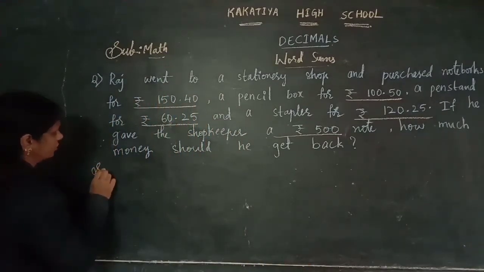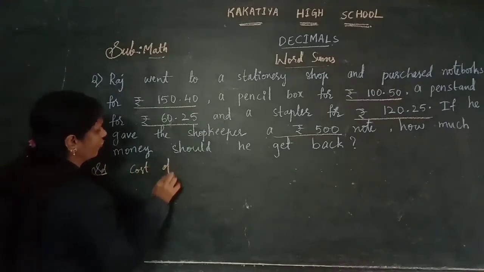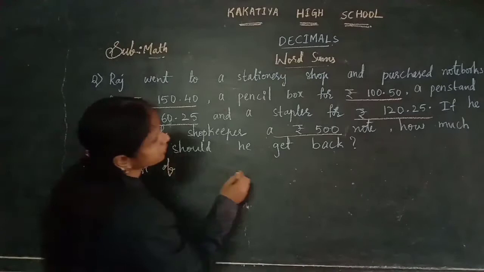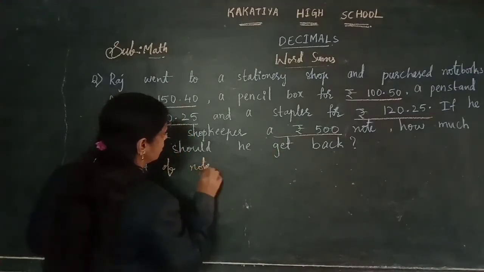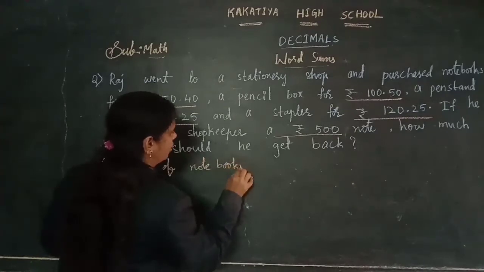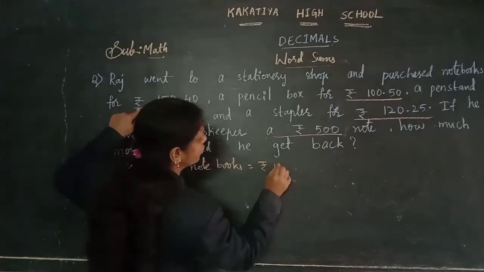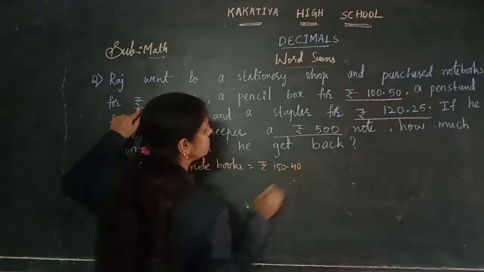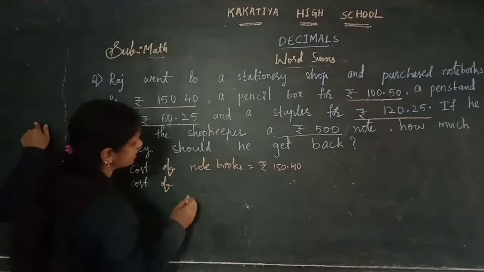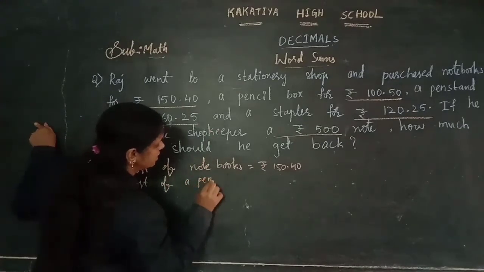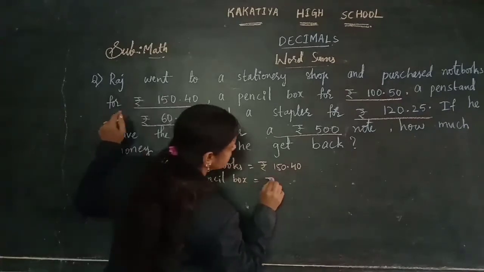Come on. Cost of notebooks, how much, children, here? 150 rupees, 40 pies. And second, cost of a pencil box is 100 rupees, 50 pies.